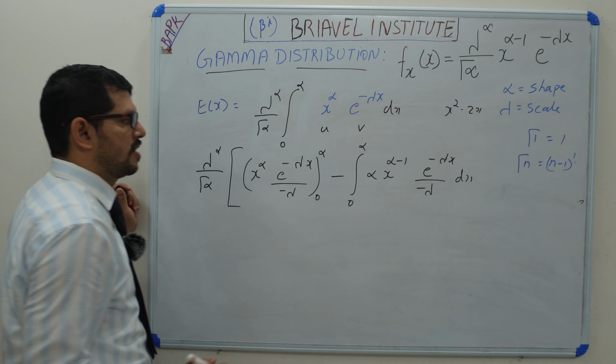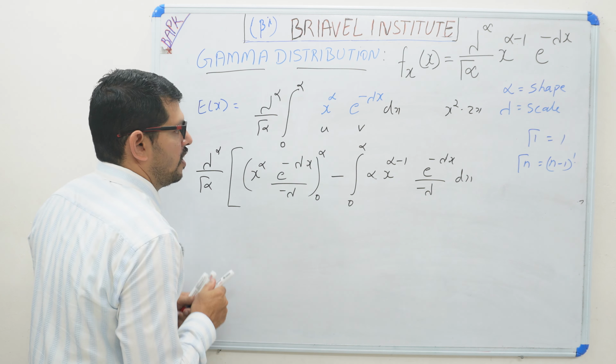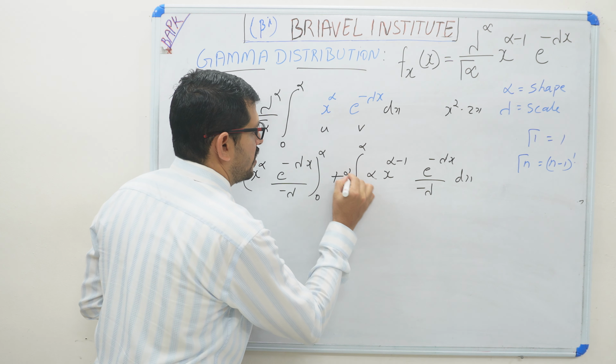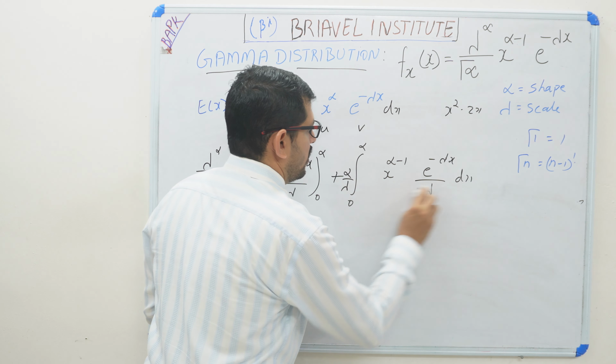So integration of the second function. So this alpha and minus lambda we take out, and the minus symbol is taken out, here is a plus symbol.